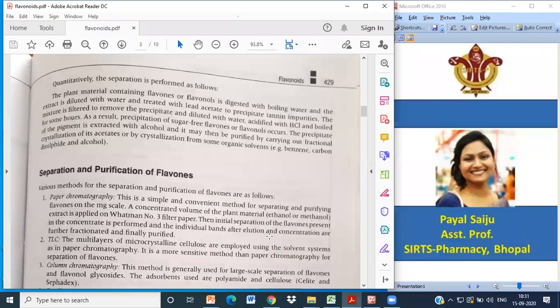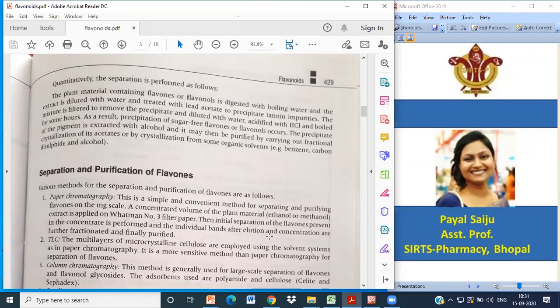RF value is defined as the distance traveled by the solute upon the distance traveled by the solvent. Okay, so what you have to remember in paper chromatography is, what is the stationary phase? Stationary phase क्या होता है? Whatman filter paper है. Solvent phase, we have to go for different types of solvent systems to separate them.